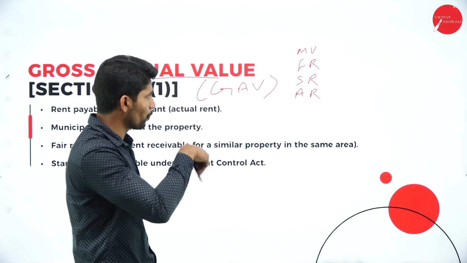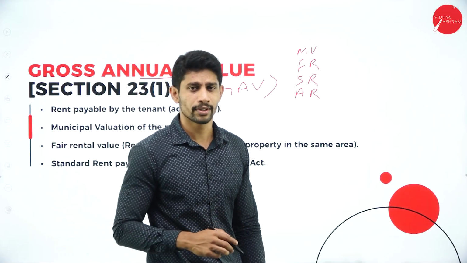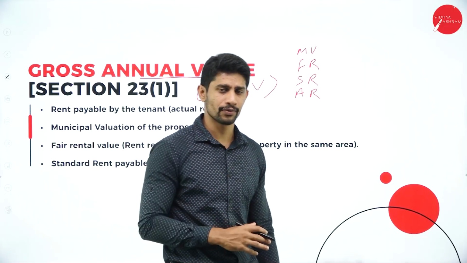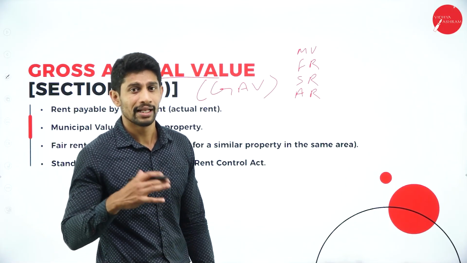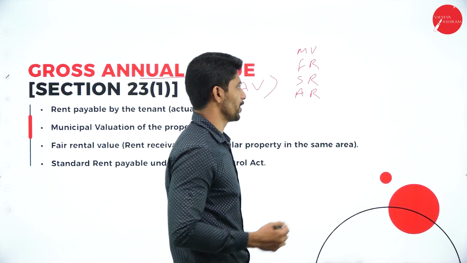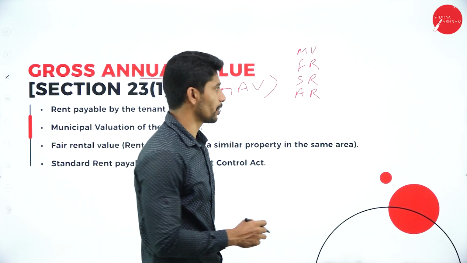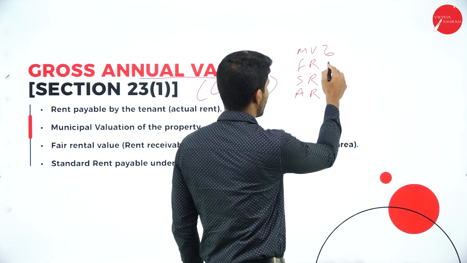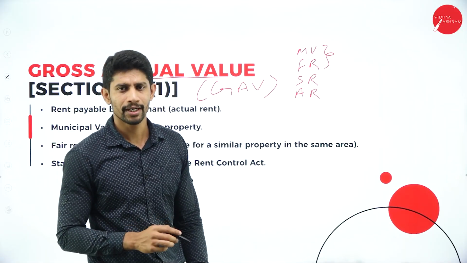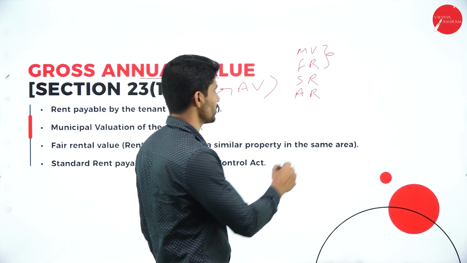By using these four elements or components, we are going to find out the gross annual value of a particular let out property. So how to find out? First, you are supposed to compare the municipal value and fair rent.